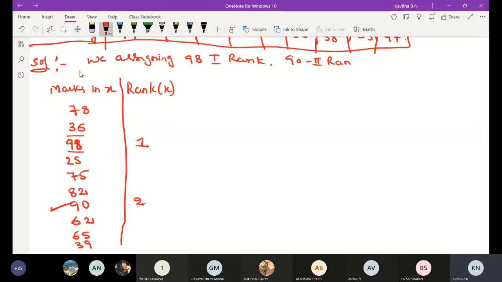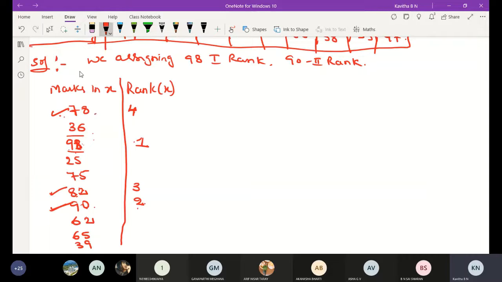Understood how to identify the rank here? First we have to identify the largest number. In this data, the largest number is 98, so it is rank 1. The second largest is 90, second rank. After 90 comes 82, the third rank. After 82, 78 gets the fourth rank.